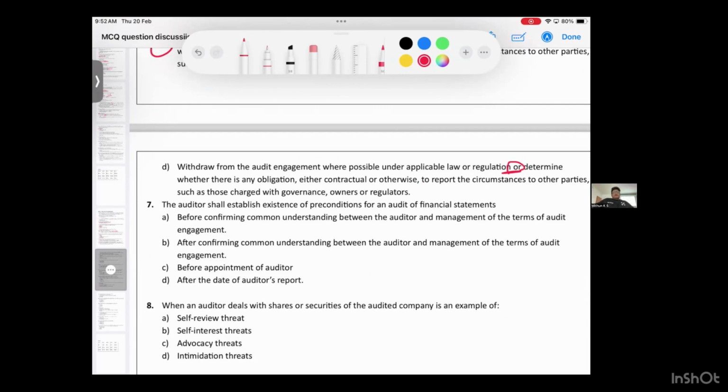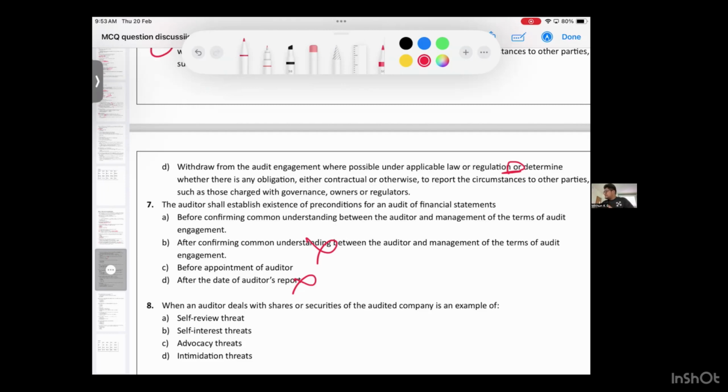Before confirming common understanding between the auditor and management of the terms of the engagement; after confirming common understanding between the auditor and management of the terms of the audit engagement; before appointment of auditor; after date of auditor. This doesn't fit, this doesn't fit either. Which is the best answer? Before confirming common understanding between auditor and management, because the auditor will be appointed afterwards. What is the procedure? First they select, then the auditor will give preconditions, then management will agree. When management agrees, what will happen?